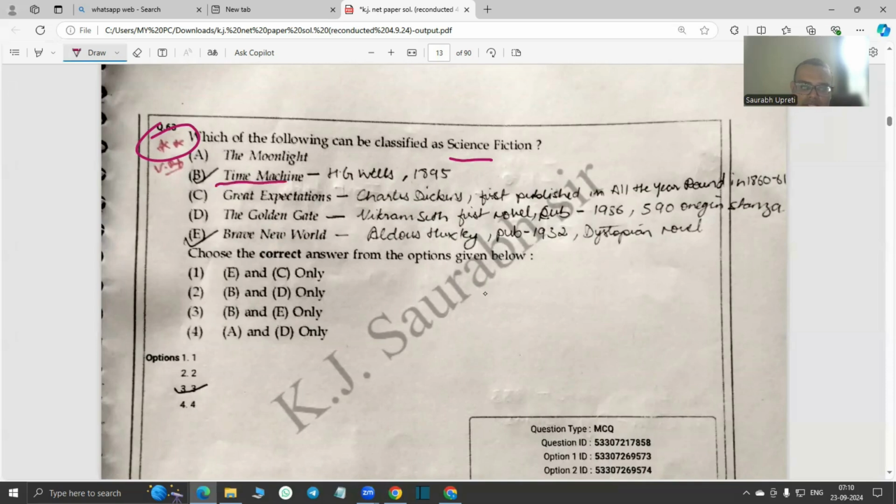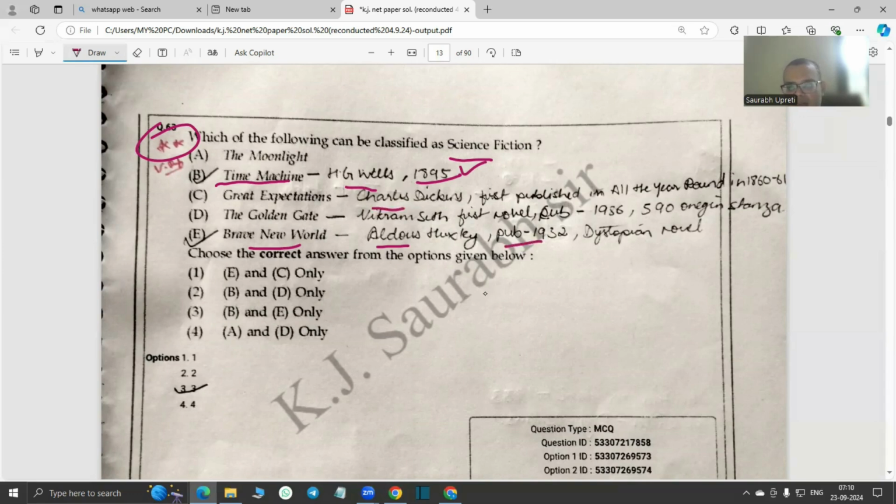Okay, so the answer is Time Machine, H.G. Wells. It's one of the greatest modern science fictions. And then Brave New World, of course. Aldous Huxley is known for that, and of course, it was published in 1932. And then the rest of the novels we have written the names.